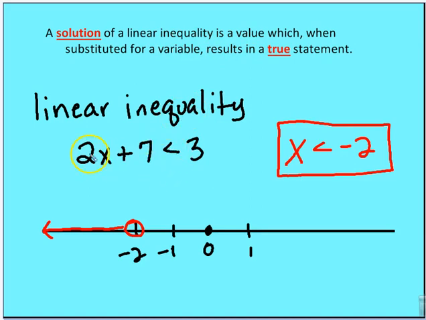A solution of a linear inequality is a value which, when substituted for a variable, makes the statement true. In this case, I have a linear equation which has turned into an inequality: 2x plus 7 is less than 3. When I solve for this, I get x is less than negative 2. You would solve as you would in general for x. To show this on a number line, since negative 2 is not part of the solution, we're going to leave an open circle here and then draw everything to the left, which is less than negative 2. Again, we'll come back to absolute values in just a moment.